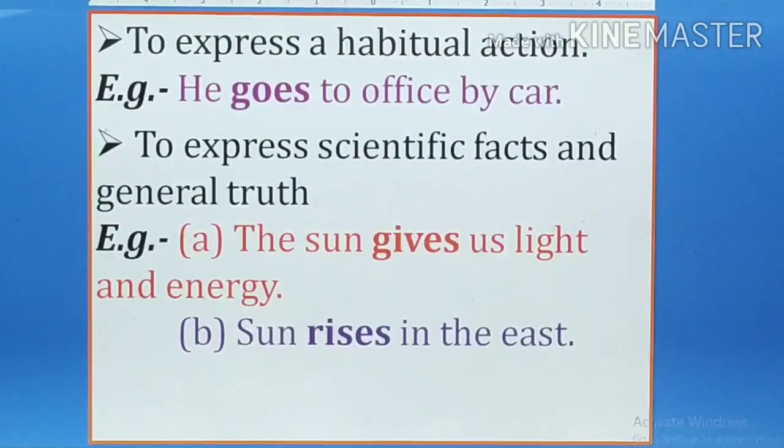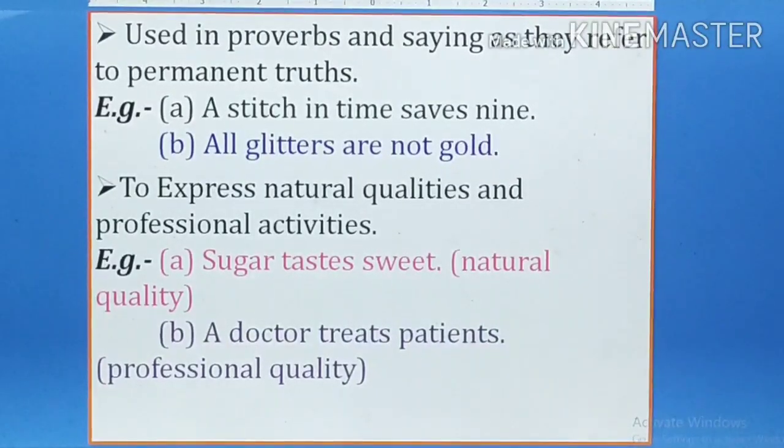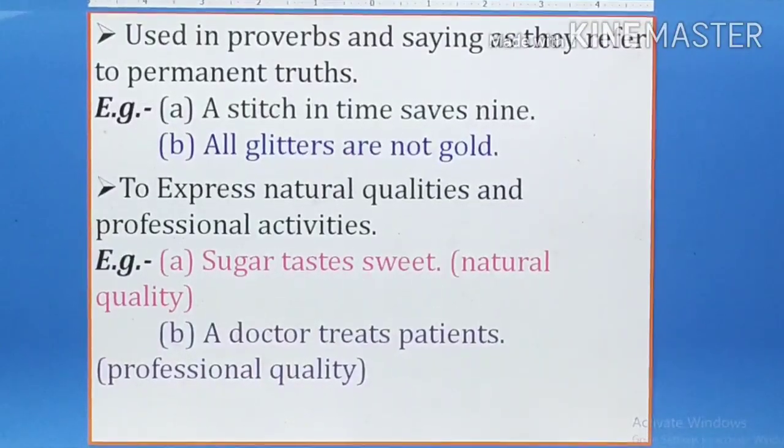Now the next use of simple present is in proverbs. In proverbs also we use the simple present tense, as they refer to permanent truths. For example, a stitch in time saves nine. All that glitters is not gold.